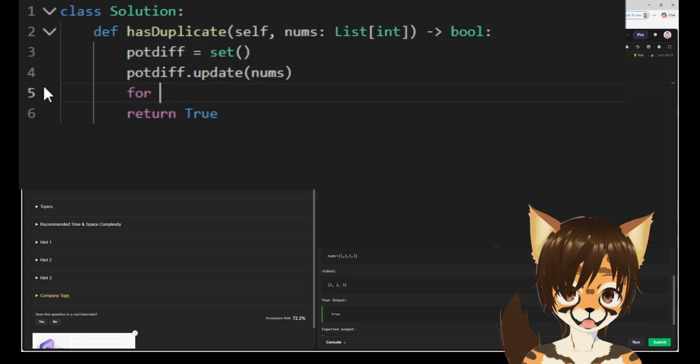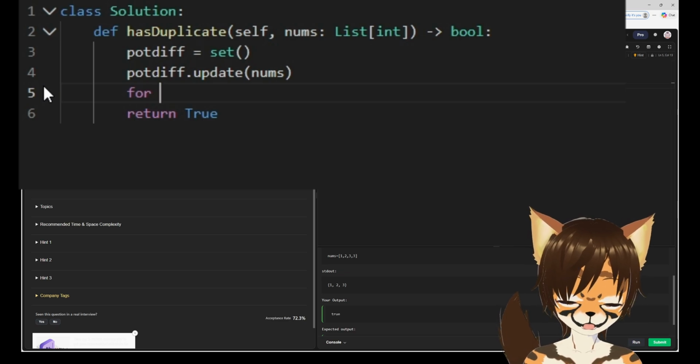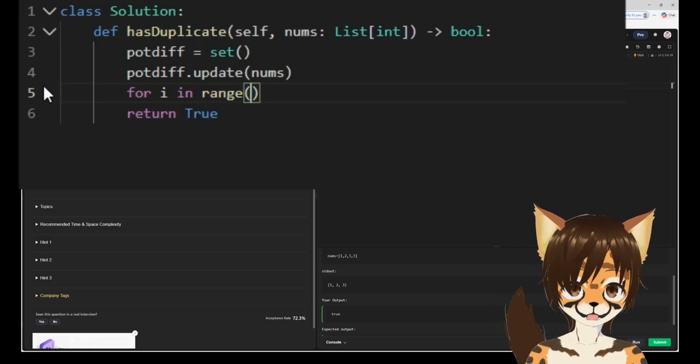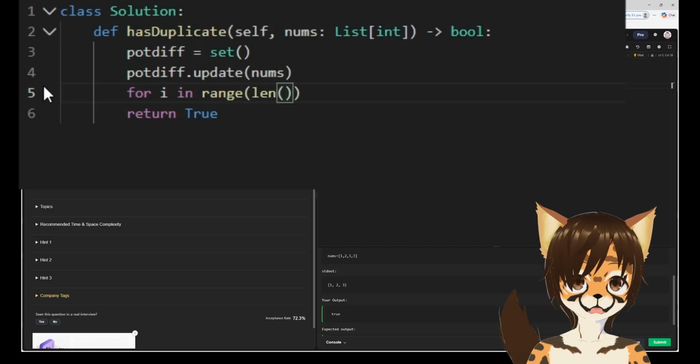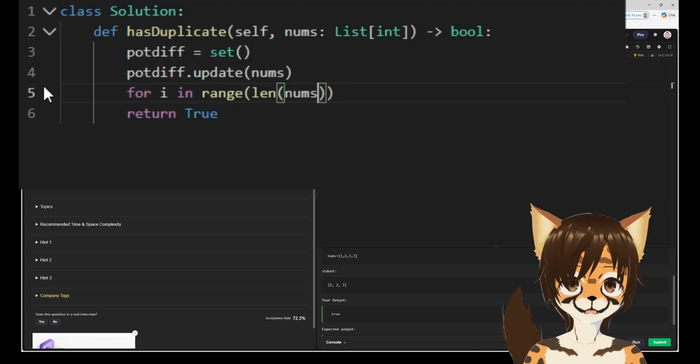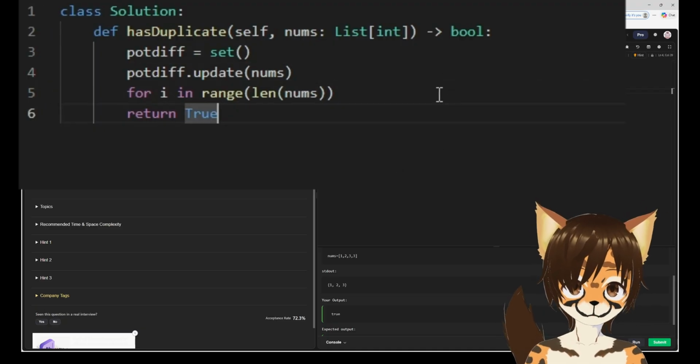And I believe what we could do is for i in, we have to do the whole length thing? It's range. I can't believe we have to do this every time we're gonna loop like this. Anyways, for i in range of length of nums, right? True.